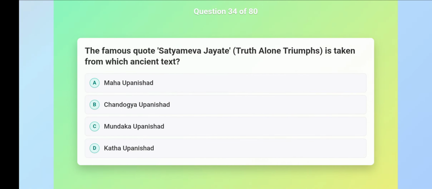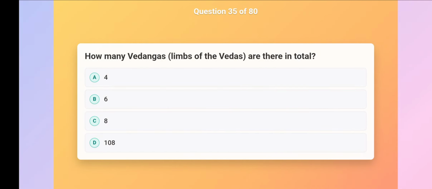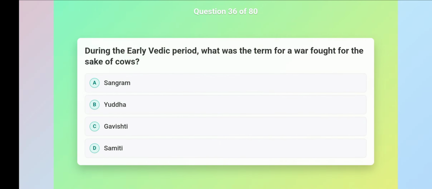The famous quote, Satyameva Jayate, truth alone triumphs, is taken from which ancient text? Mundaka Upanishad. How many Vedangas, limbs of the Vedas, are there in total? 6. During the early Vedic period, what was the term for a war fought for the sake of cows? Gavishti.